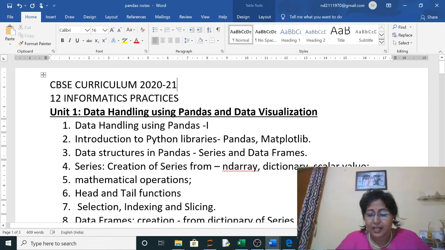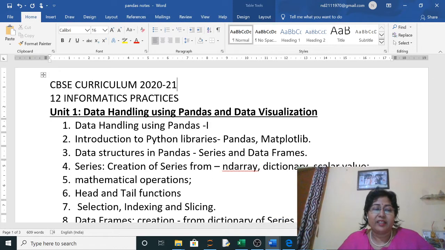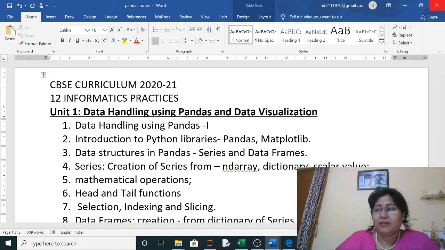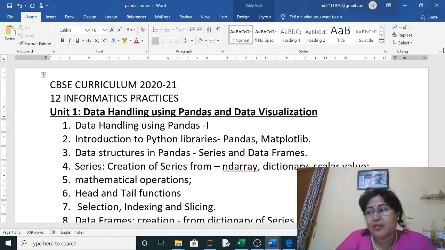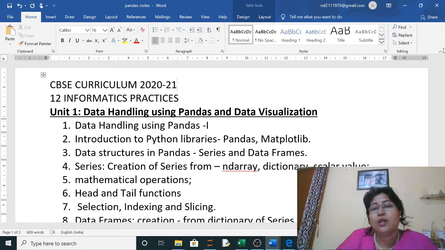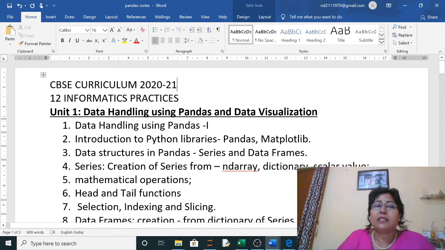Now, because of this coronavirus COVID-19 effect, we are conducting online classes. I hope you all are fine and staying at home, and using these online classes you can clear all your doubts, as well as we will be proceeding as per your CBSE syllabus. Now here is your CBSE syllabus, 12th Informatics Practices.